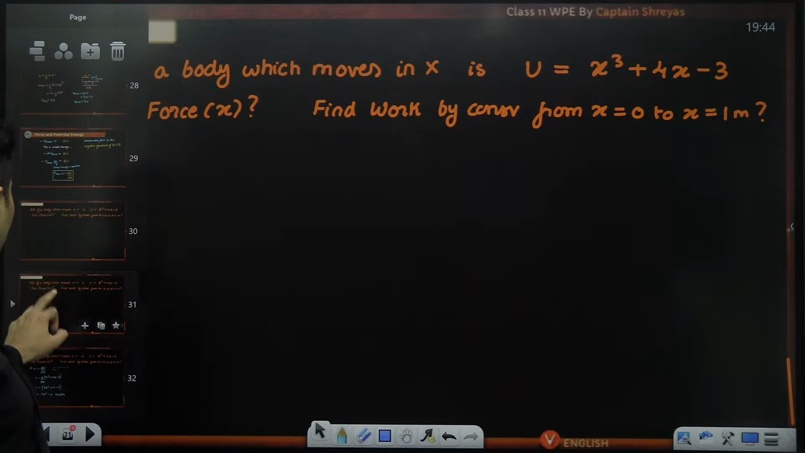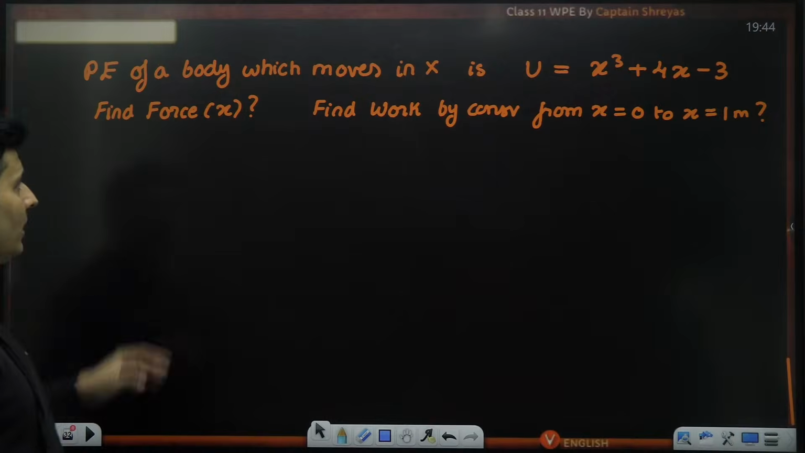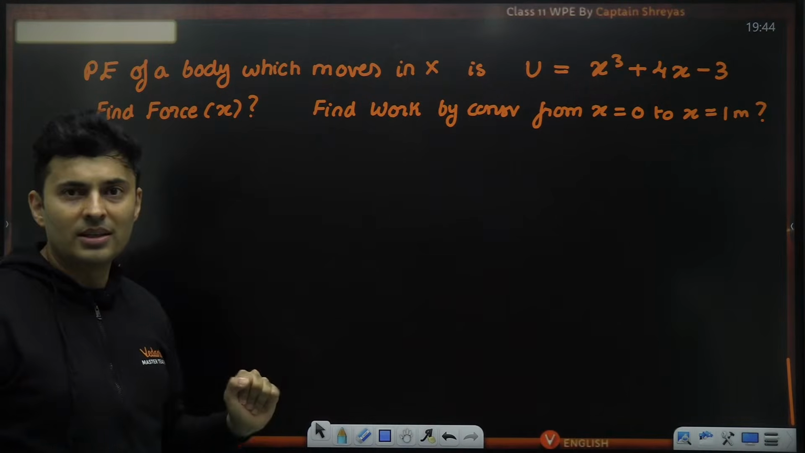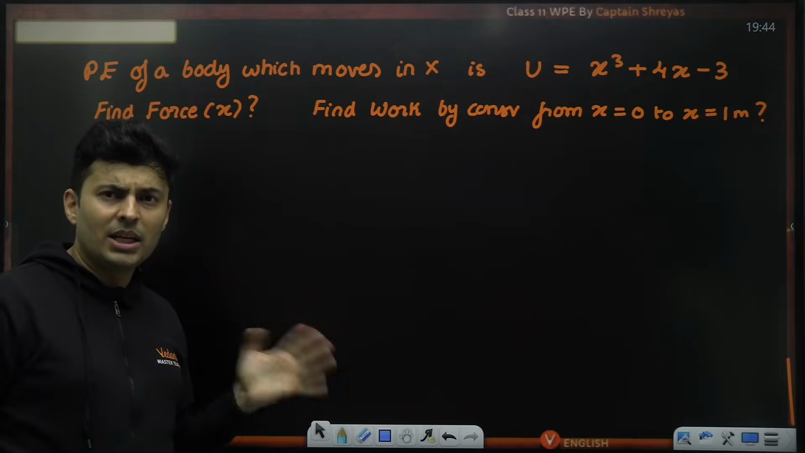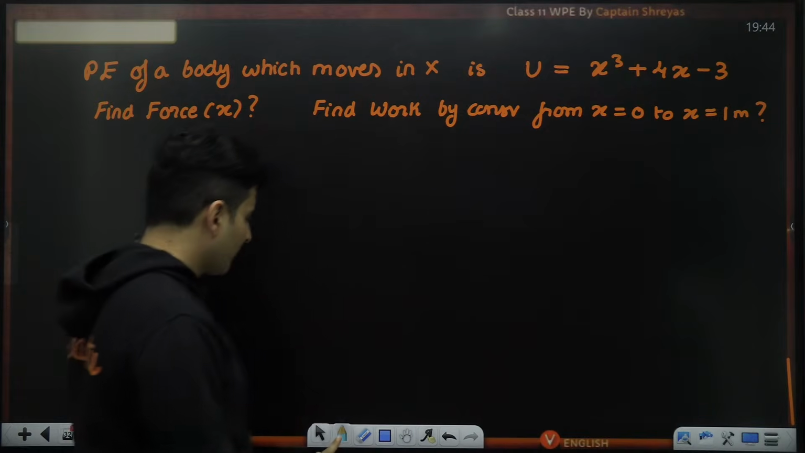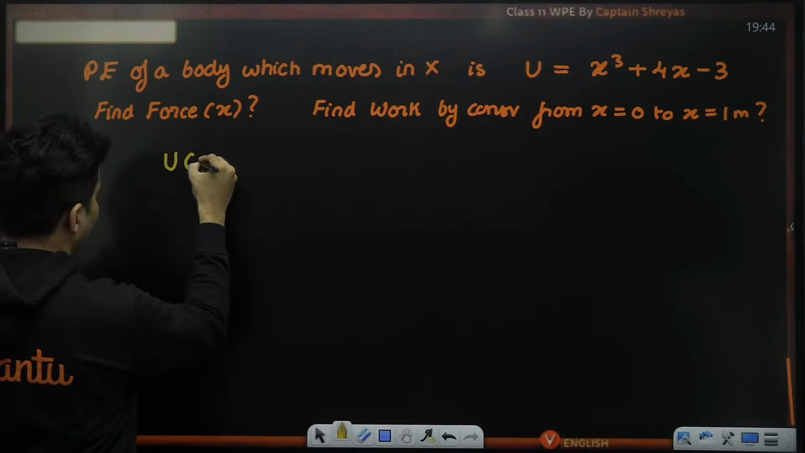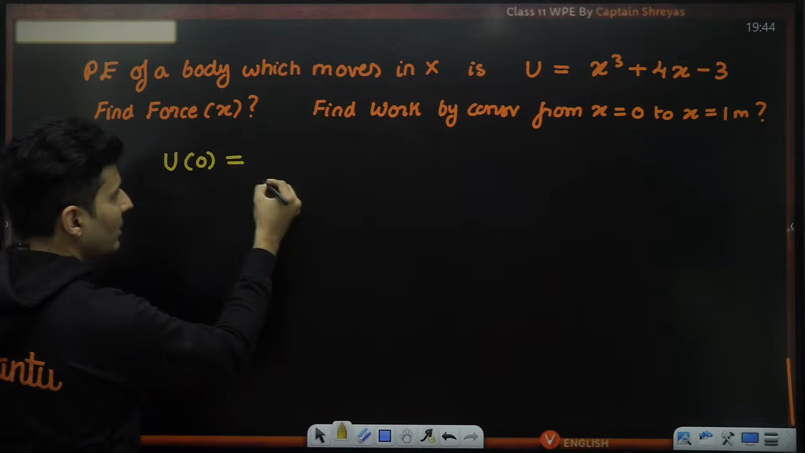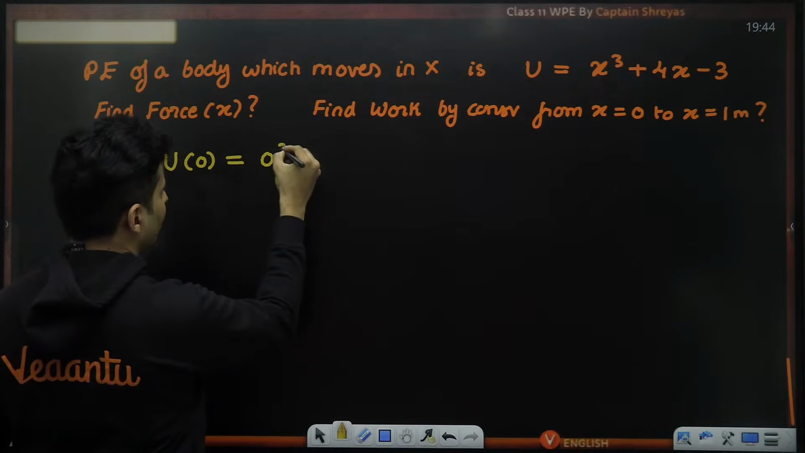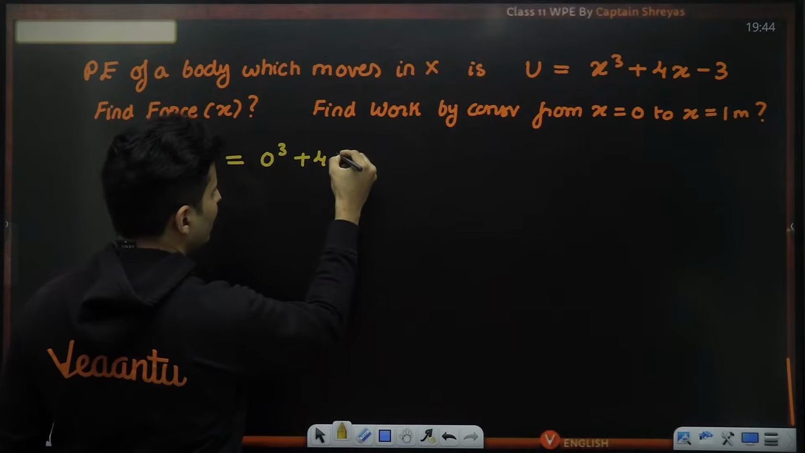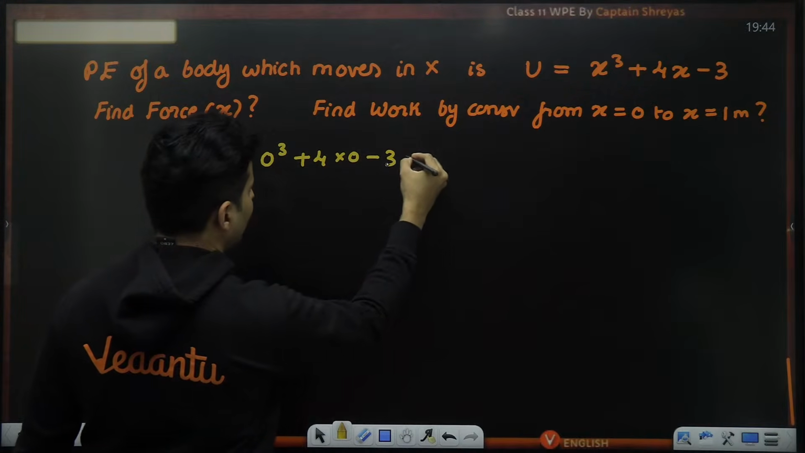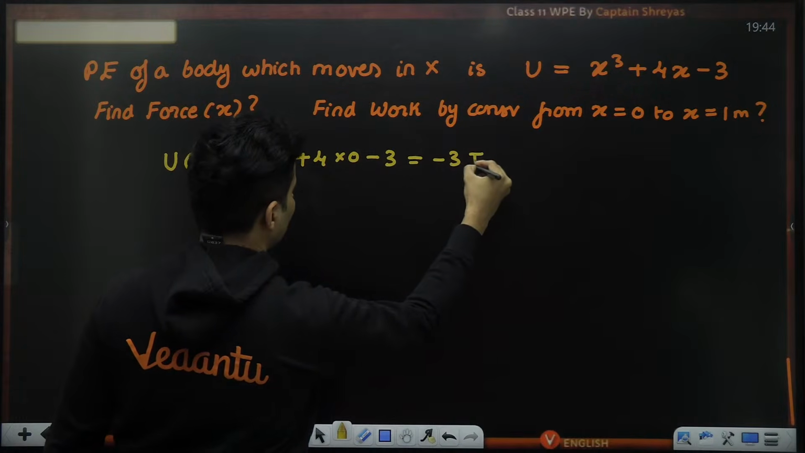Let's do the second part of that question, which says, find out the work done from this point to this point. Whenever you have to find the work, you need energy at both the locations. So first, let's find out the energy at x equals 0. So U of 0: substitute 0 instead of x. 0 cube plus 4 multiplied by 0 minus 3, which is just going to be minus 3 joules.